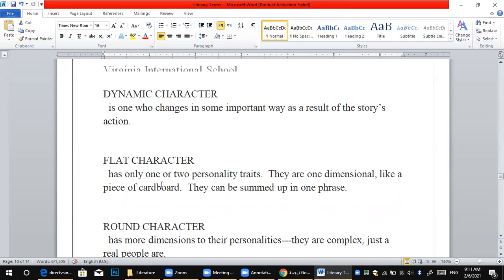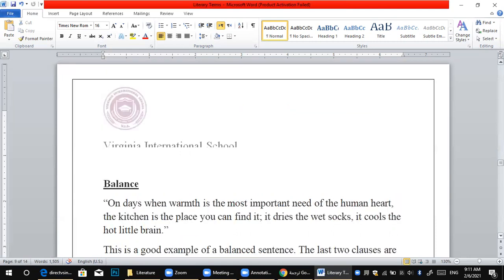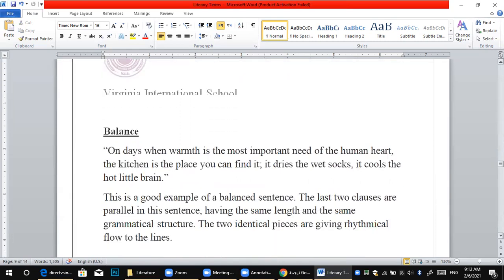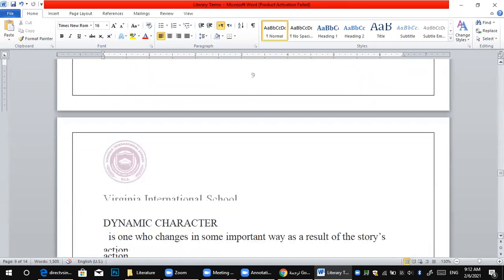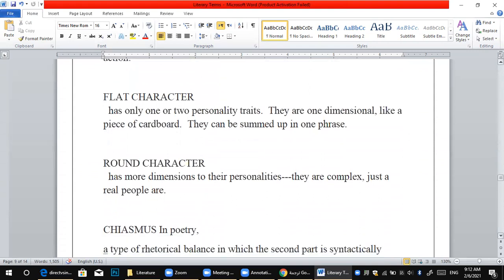Flat has one or two personality traits. He has good traits or bad traits, but only one or two. And a round character has more dimensions to their personalities. So they are complex, just as real people are.